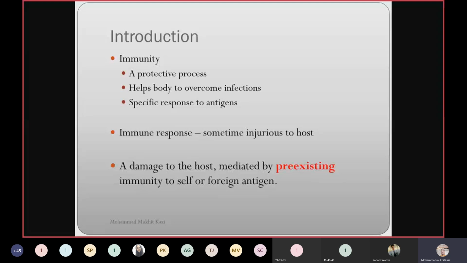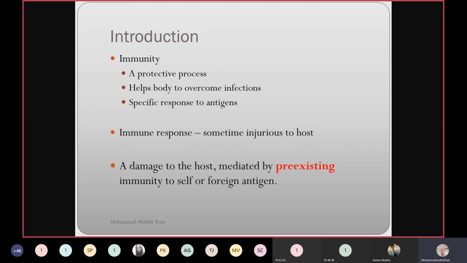What is that certain extent? Till the invading organism is taken care of by the host. But if the response is exaggerated, if it gives a very high level of immune response, then that immune response will be harmful to the host. So immunity to a certain extent is good, but if exaggerated, it is converted into a hypersensitivity reaction. Immune response is not always beneficial. Sometimes it is also injurious to the host.